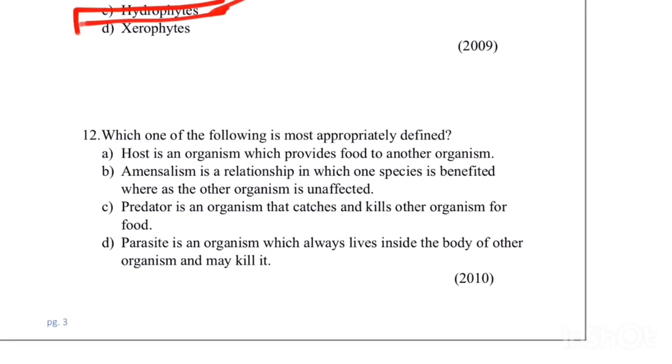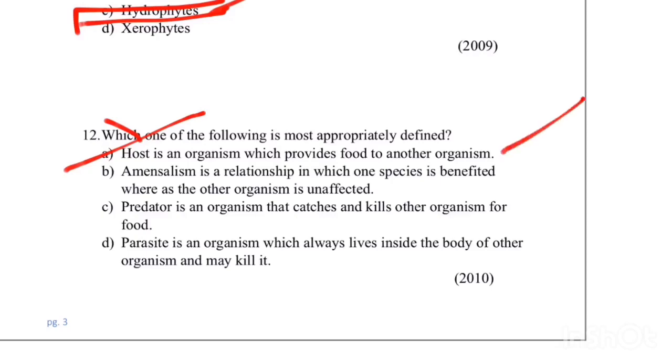Next one: which one of the following is most appropriately defined? Host is an organism which provides food to other organism. Amensalism is a relation in which one species is benefited whereas other organism is unaffected. Predator is an organism that catches and kills other organism for food. Parasitism is an organism which always lives inside the body of other organism and it may kill it. So the first one, host is an organism which provides food to other organism, is not correct. Why? Because the host not only provides food but also provides shelter.